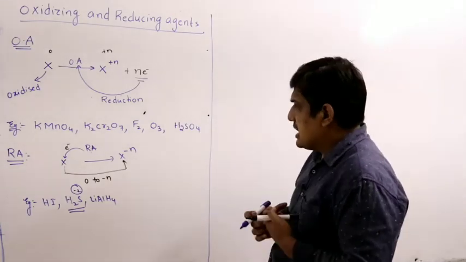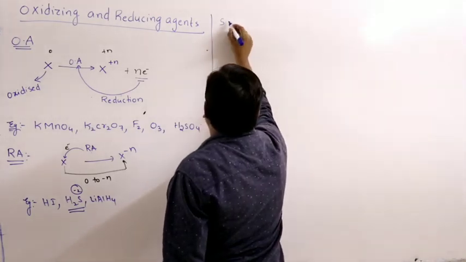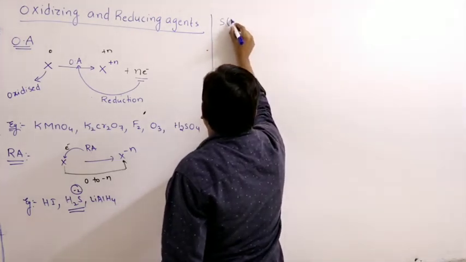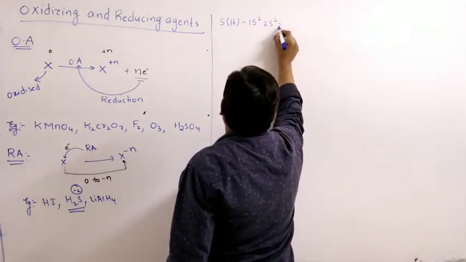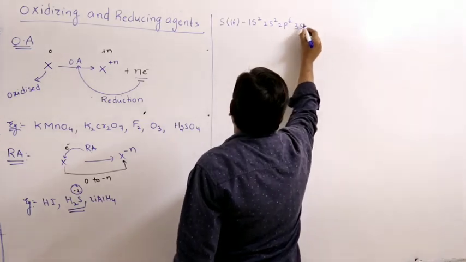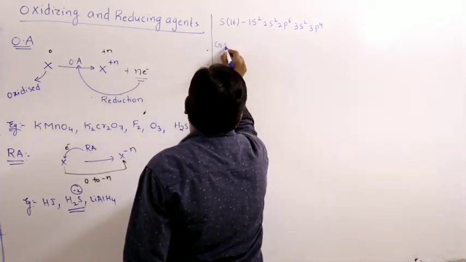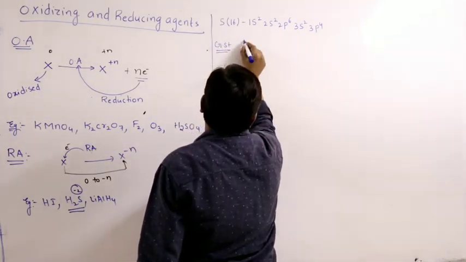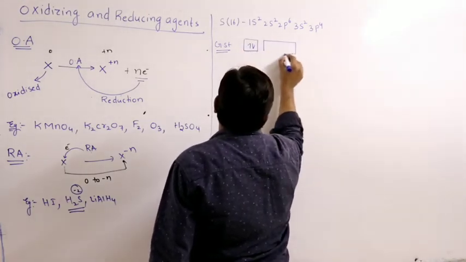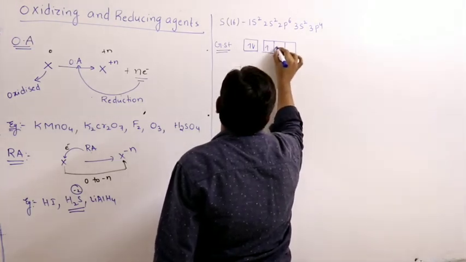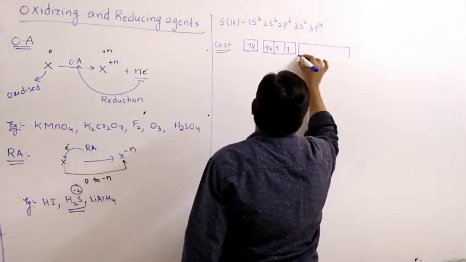So, the best example is sulfur itself. For example, if I take sulfur, atomic number is 16, the electronic configuration is 1s2, 2s2, 2p6, 3s2, 3p4. So, if I write the ground state configuration, there are empty d orbitals in the third energy level.